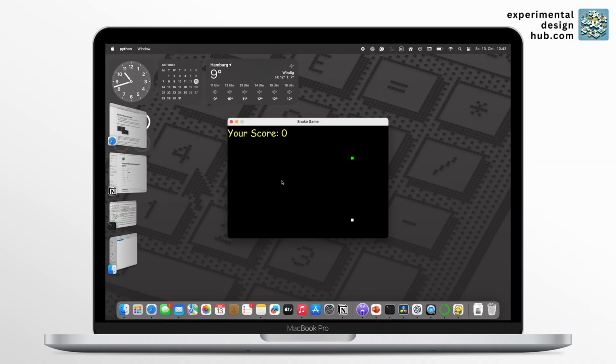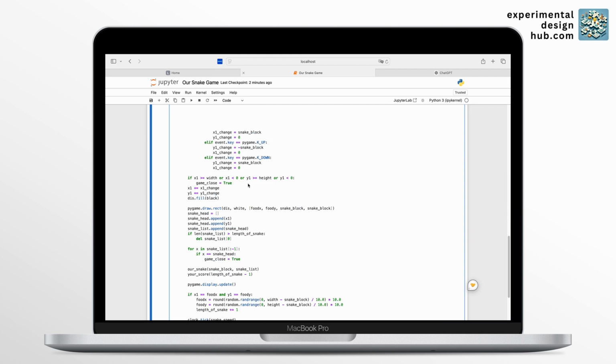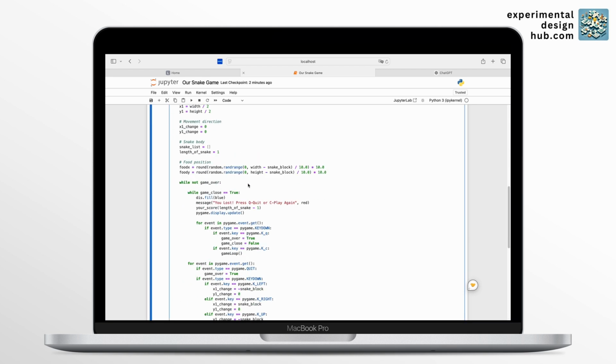By the end of this video, you'll have your very own snake game running on your computer, all coded by you in Python, even if you have no idea what Python is right now.